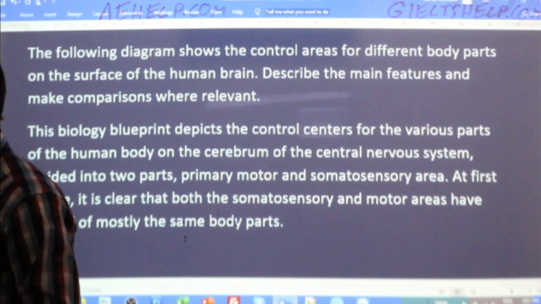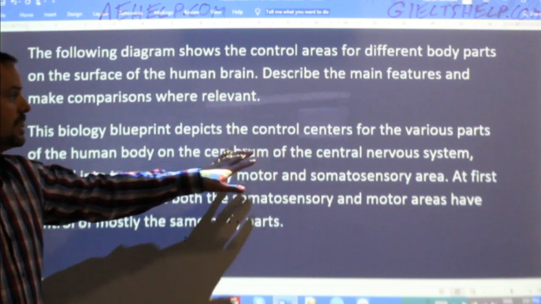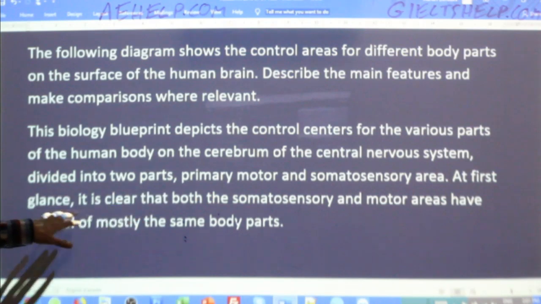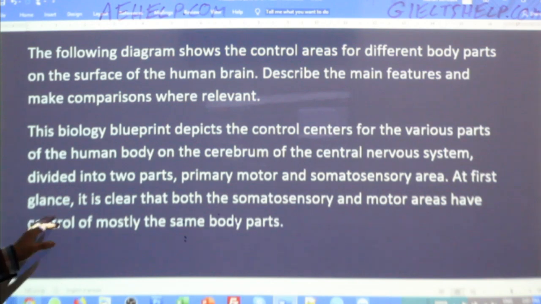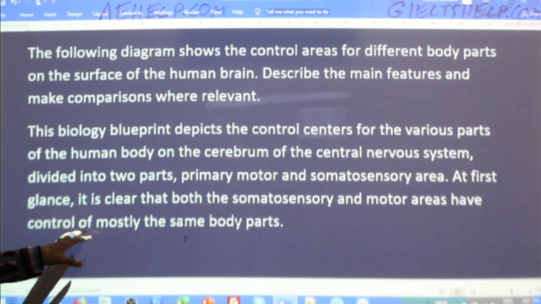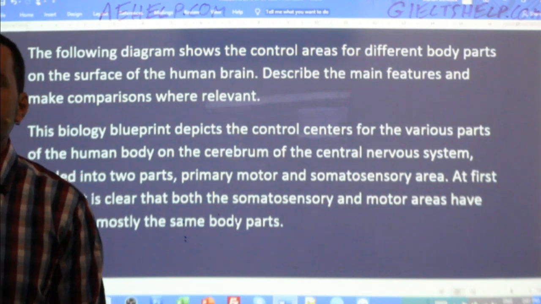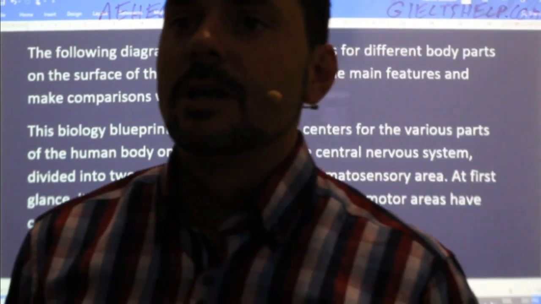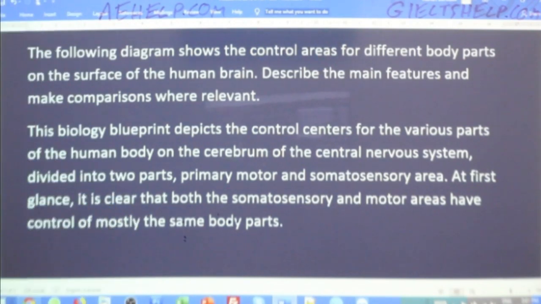Okay, so here's our overview, and this overview works well. So this biology blueprint depicts the control centers for the various parts of the human body on the cerebrum of the central nervous system, divided into two parts, primary motor and somatosensory area. At first glance, it is clear that both the somatosensory and motor areas have control of most of the same body parts. Sure, okay. Bagzod says, immediately it becomes clear that the human brain is not only separated into two similar areas, but also has almost the same body parts in both hemispheres.